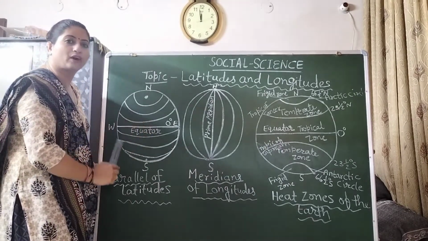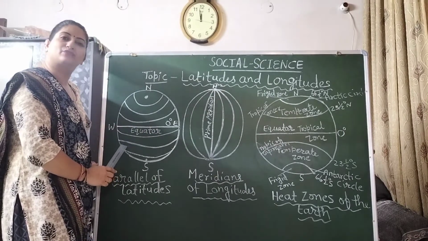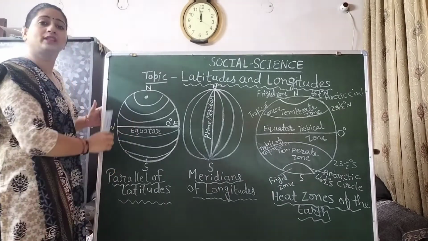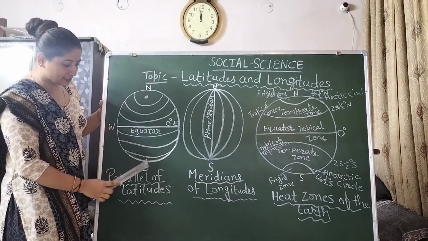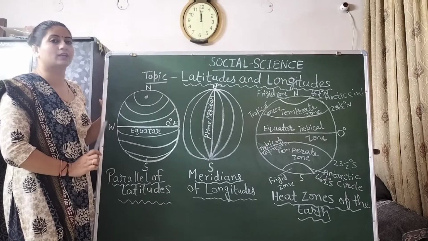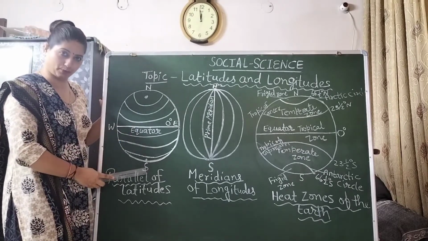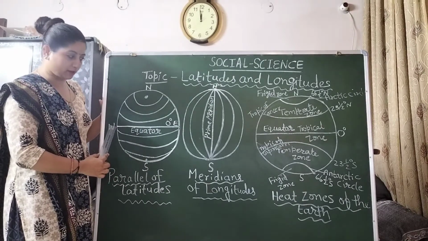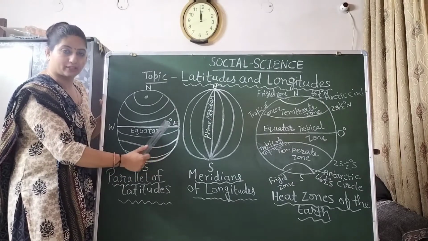Globe, as we know, is the model of earth. On that globe, here are the North Pole and South Pole. Two poles are very important on our earth: first is the North Pole and second is the South Pole. And there is an equator that is always considered 0 degree latitude.